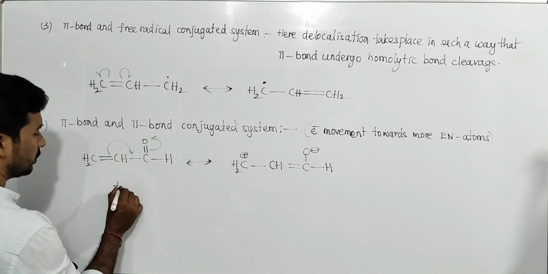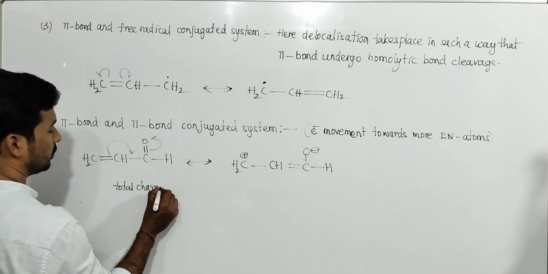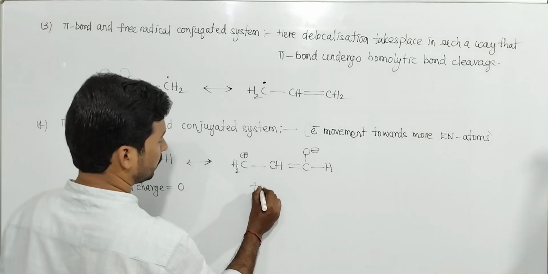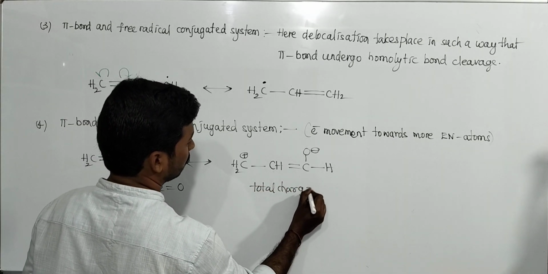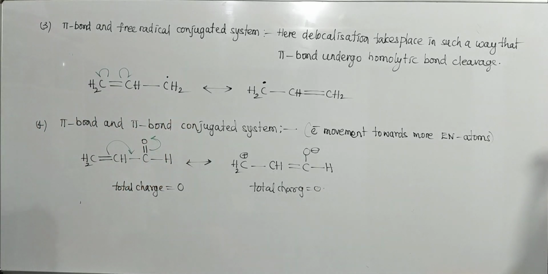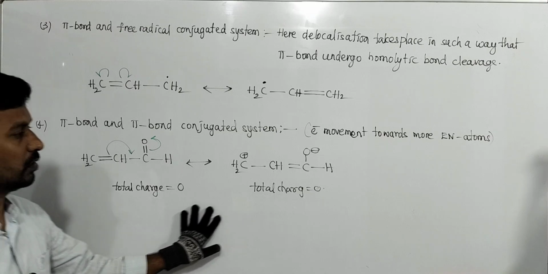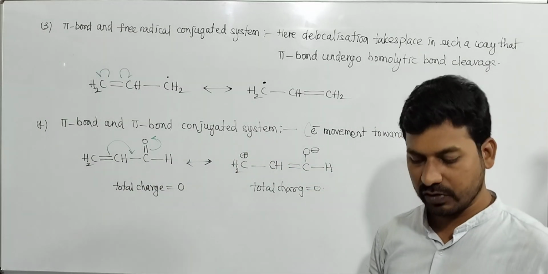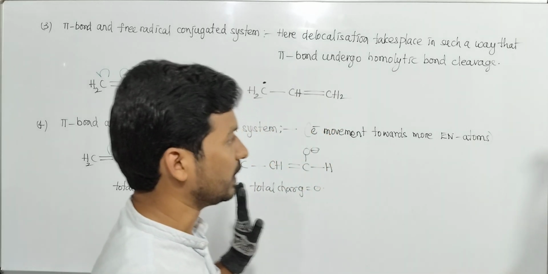So the total charge here, what is it? 0. The total charge is 0. Okay, like this. So this is another type of conjugative system. I am just telling about different types of conjugative systems in which resonance takes place.